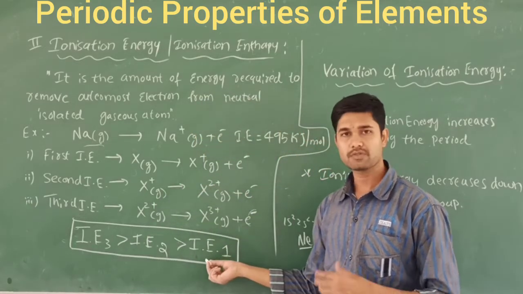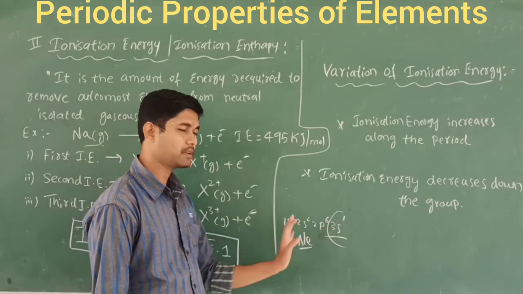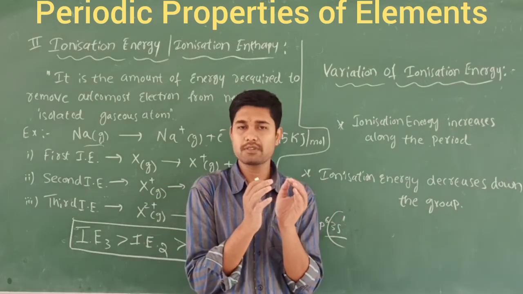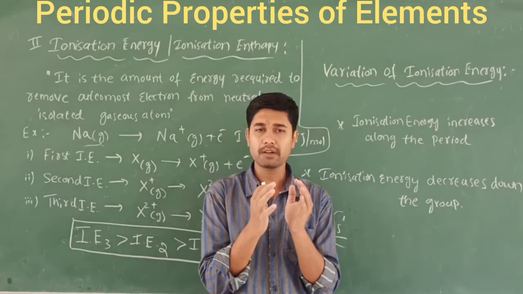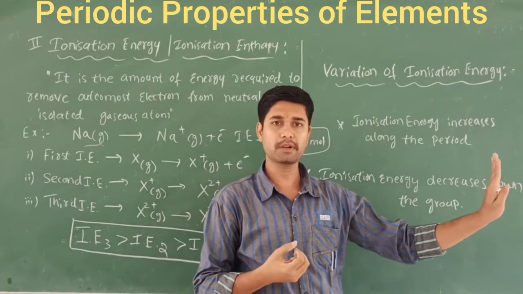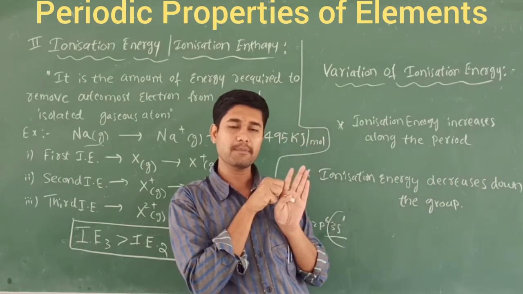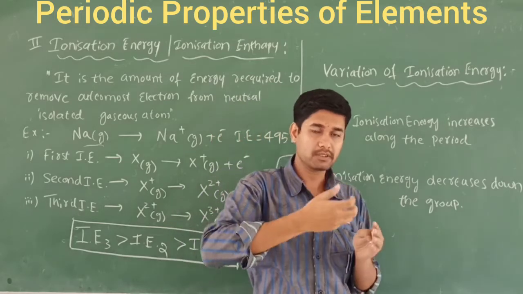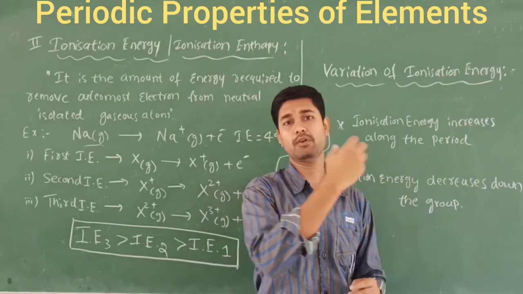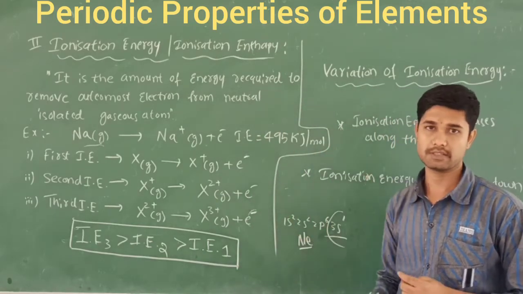After losing one electron, the effective nuclear charge increases and atomic size decreases. After losing one electron, it forms the cation, right? That time, the nucleus pulls the electron towards itself. This is the outermost orbital, and this is the nucleus. In order to remove a further electron from this monopositive ion, it requires a lot of energy to remove one more electron. That's why it is very difficult, and you require a high amount of energy.